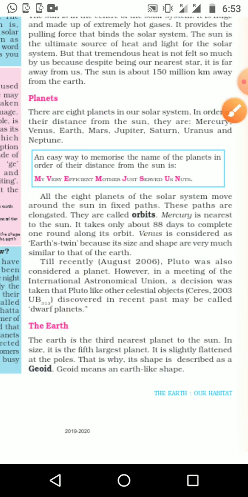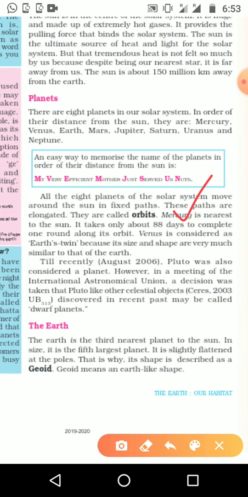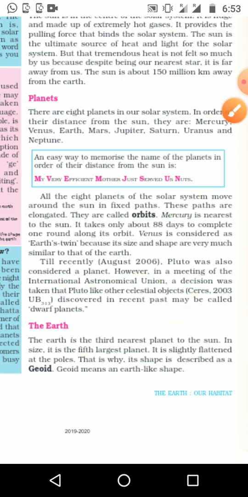Which one is the nearest? That is Mercury. And what is the number of Earth? That is third. Like that you should learn which is first, second, third, then it is very easy. Pluto is now known as a dwarf planet, because it is not like a planet in its situation. That's why it is known like that.